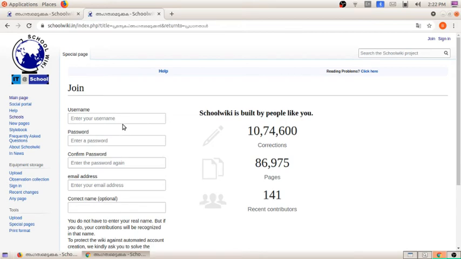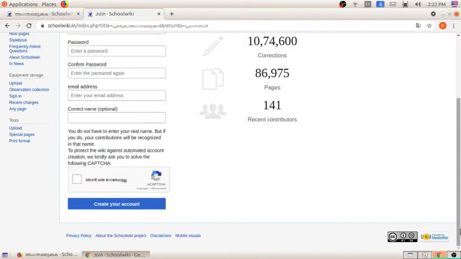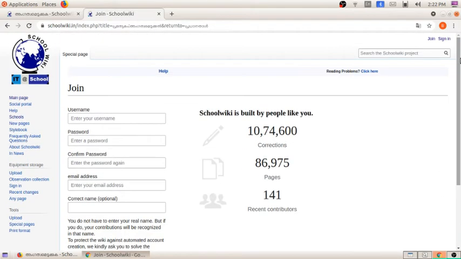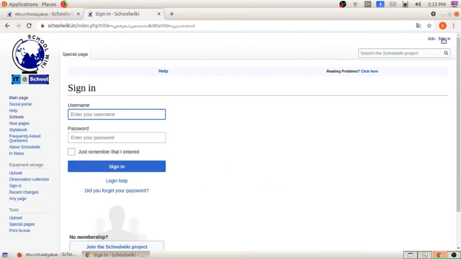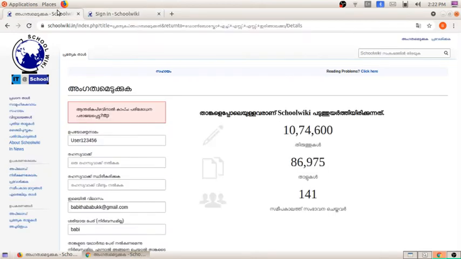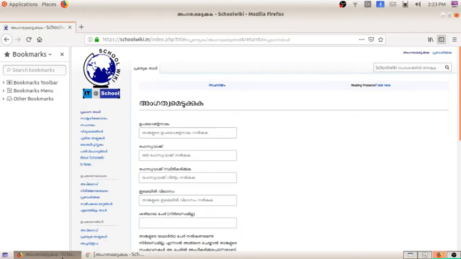After creating our account, if we want to sign in, when we click on sign in, they will ask for our username and password. Once we have created a username and password, we have to type them here and click on the option sign in. Then we will get this School Wiki page in our name.